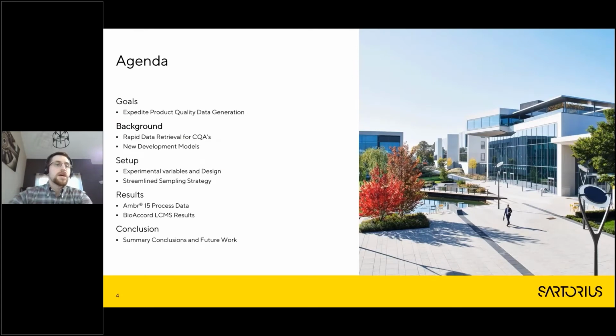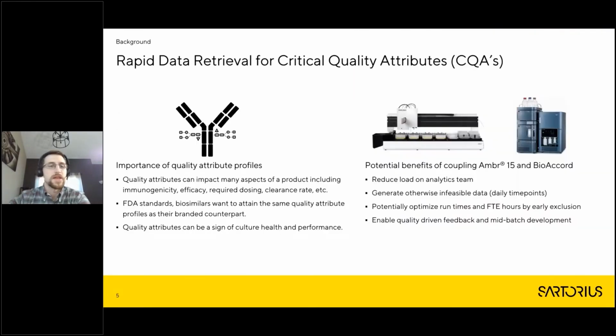So moving on, I'll just give a brief background of what CQAs are and some of the different development models that are in place today, and how we're seeking to change those to streamline everything. So why do we care about CQAs? CQAs are important because they can change a lot of aspects of the product. They can change immunogenicity, efficacy, required dosing, clearance rate. The FDA also has standards for certain biosimilars. They want biosimilars to attain similar attribute profiles as their branded counterpart.